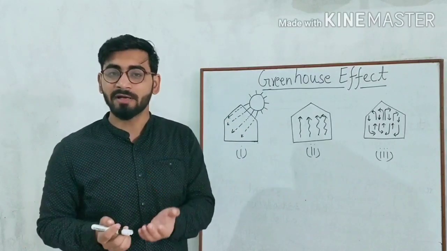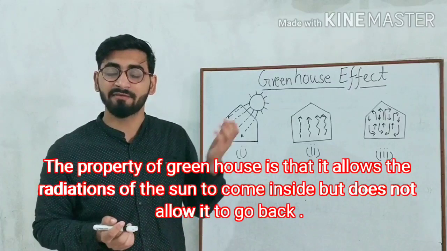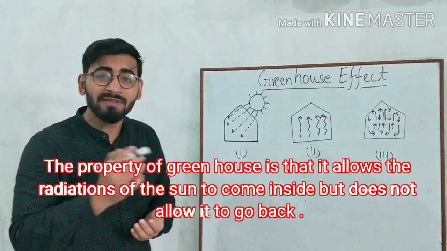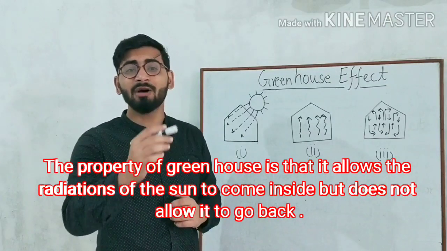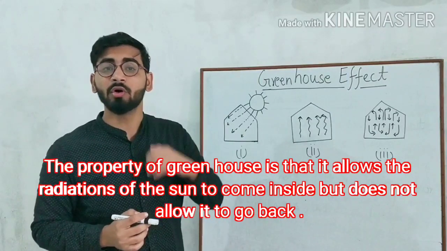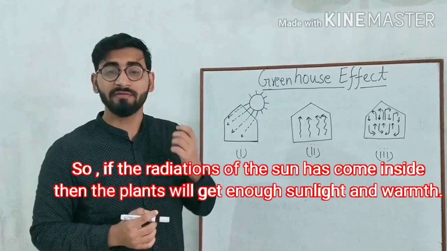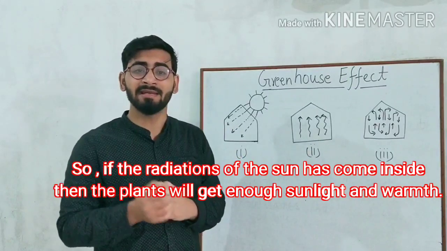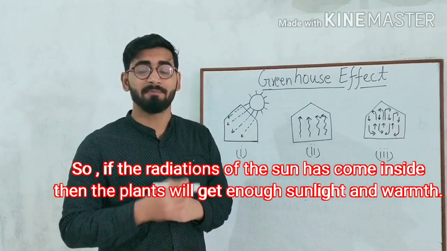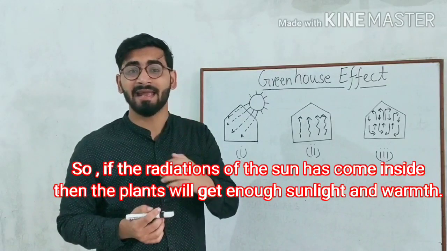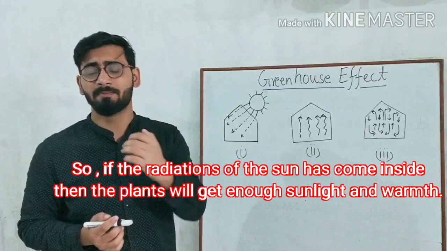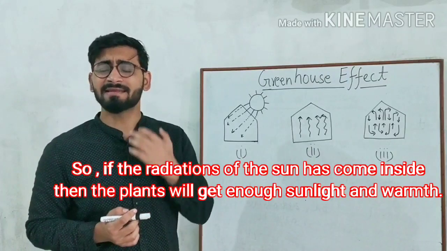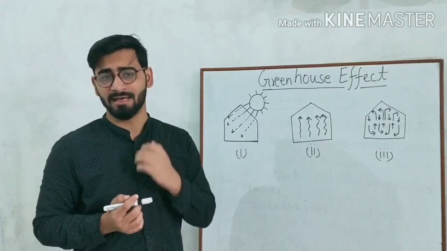The property of the greenhouse is that it allows the sun's radiation to come in, but does not allow it to go back. So the plants get enough sunlight and warmth, which helps them grow. This is the concept of greenhouse.